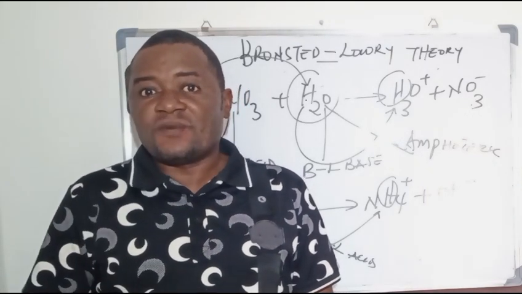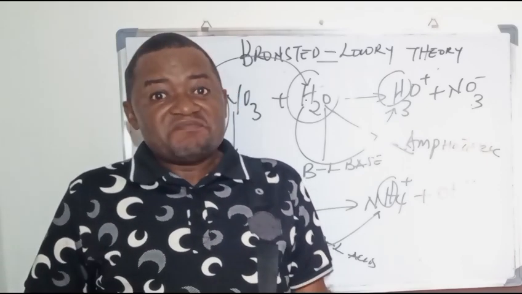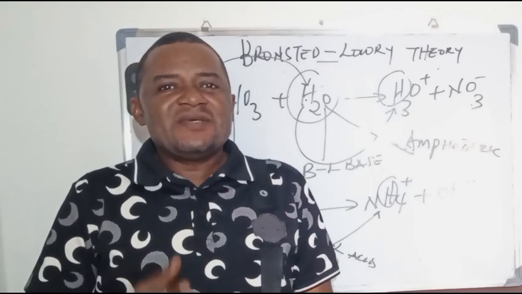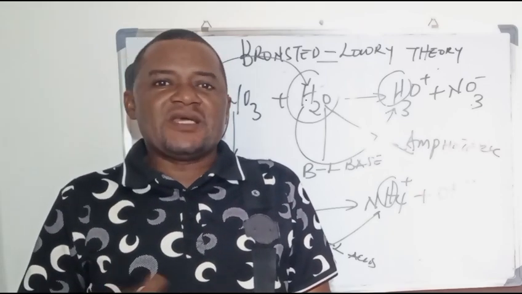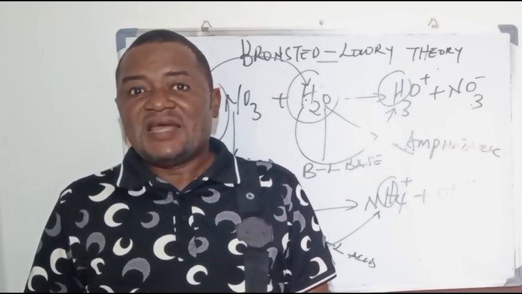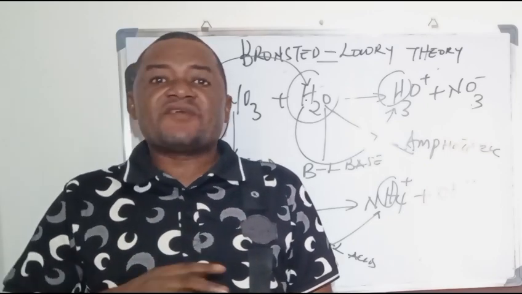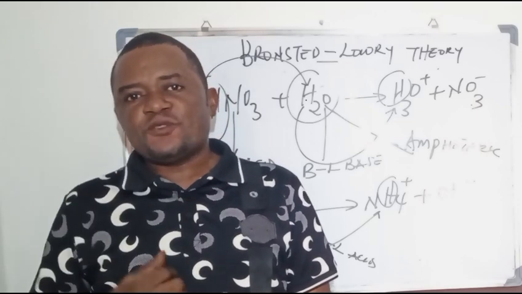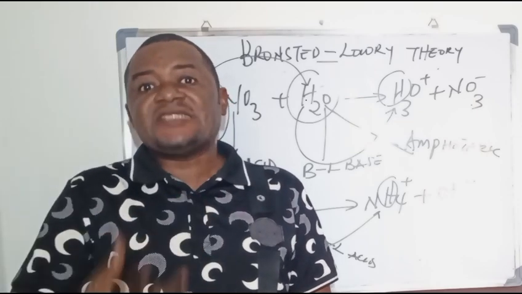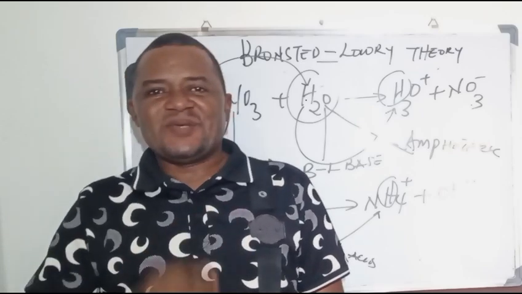Any other solvent at all can make a reaction an acid-base reaction. You may not even have a solvent; it might even be gases, and you could have that reaction as acid-base. Once that particular reaction shows that one has a lone pair of electrons and can accept a proton, and one can donate a proton, it simply defines what an acid is and what a base is.